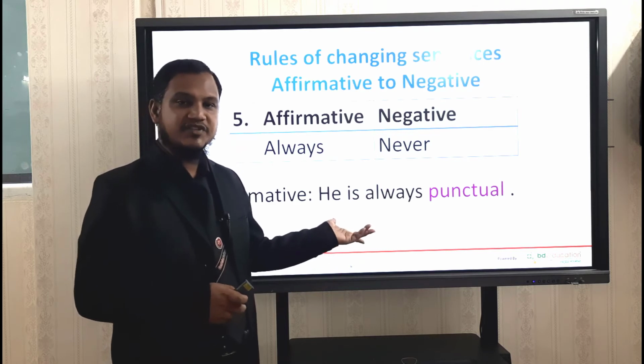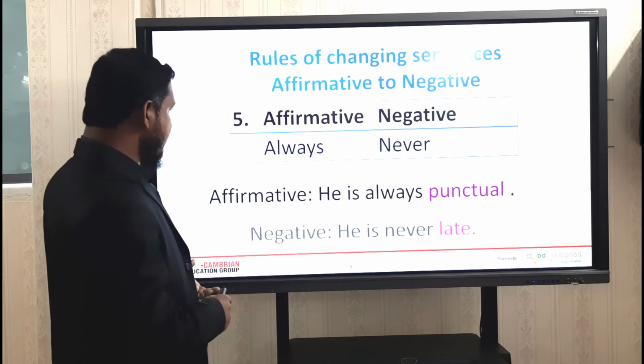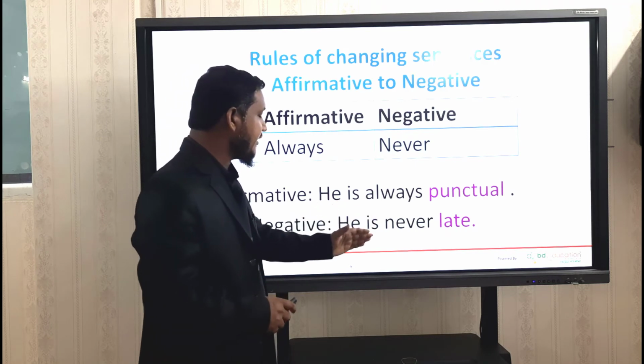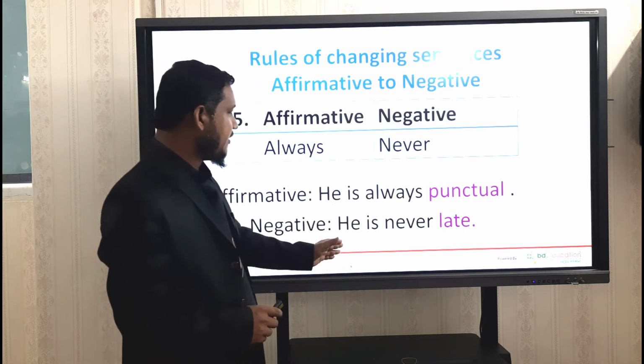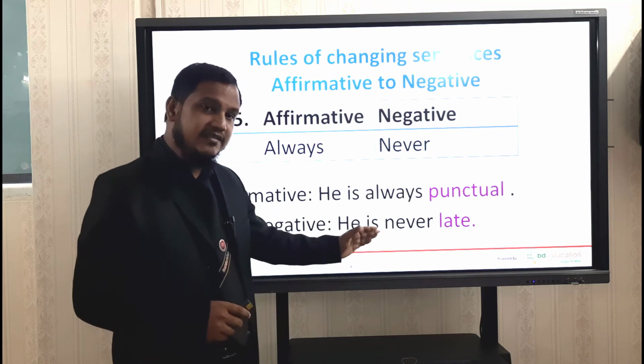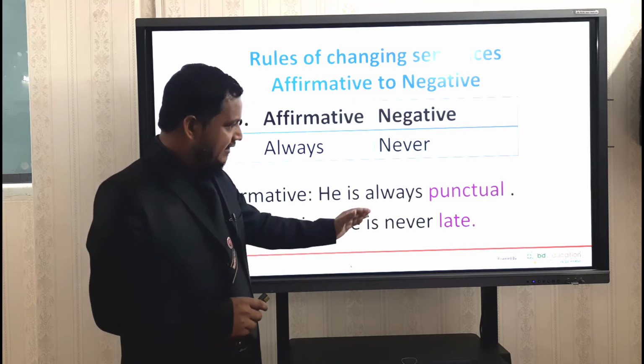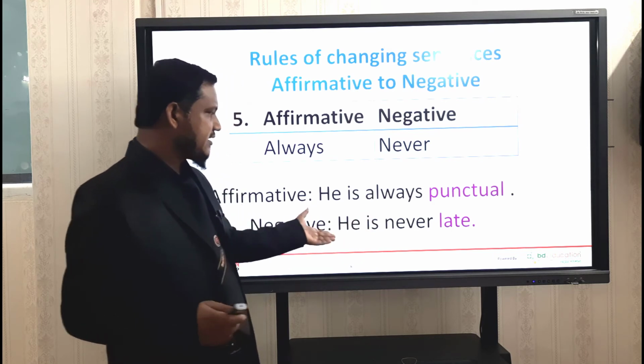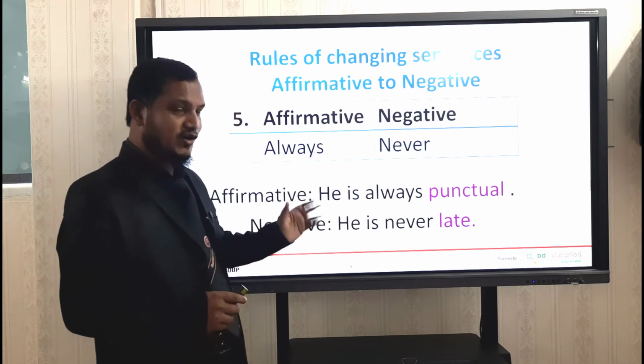Okay, let's solve this problem. Dear students, look at this. Negative sentence: He is never late. So I am using "never", because the opposite of "always" is "never". And "punctual", the opposite is "late". If you write this sentence, "he is never late", what does it mean? It means he is always punctual.